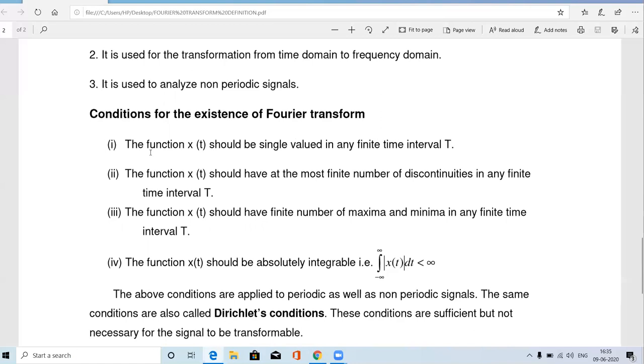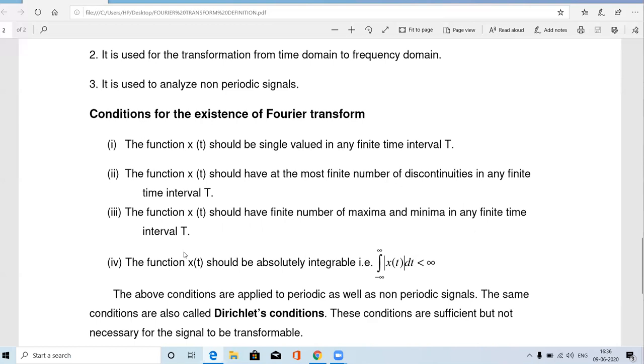What is the first condition? The function x of t should be single valued in any finite time interval. The second one: the function x of t should have a finite number of discontinuities in a finite interval. And the third one: the function x of t should have a finite number of maxima and minima in a finite time interval.